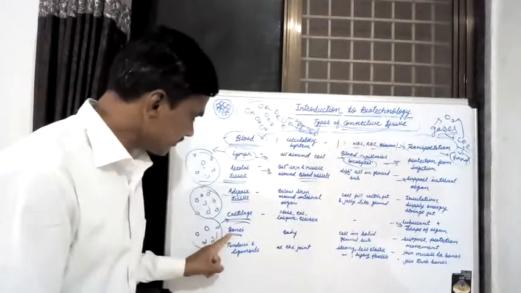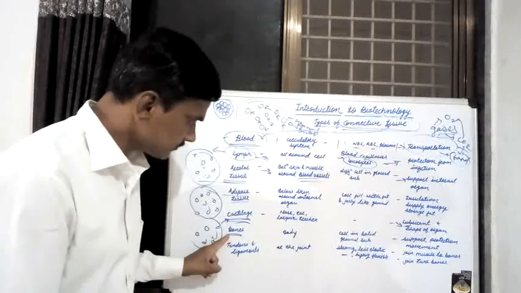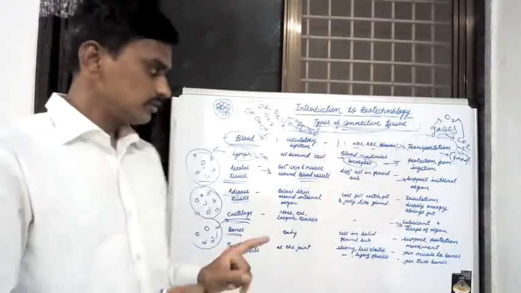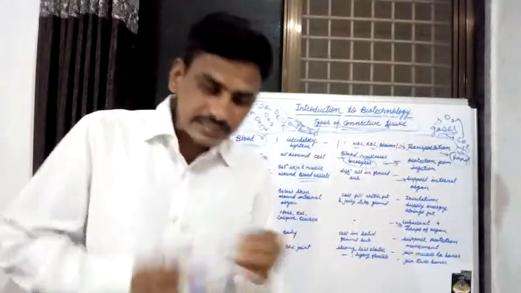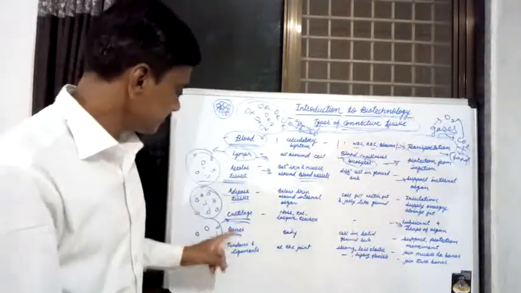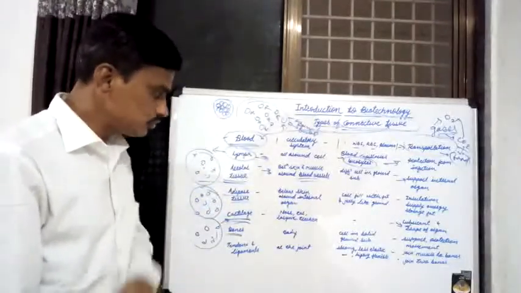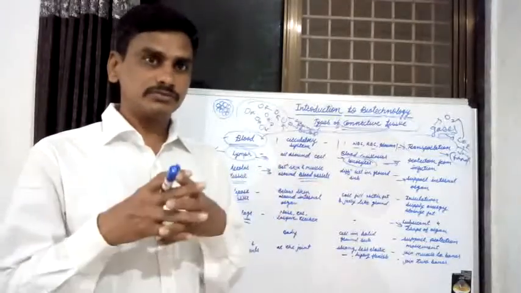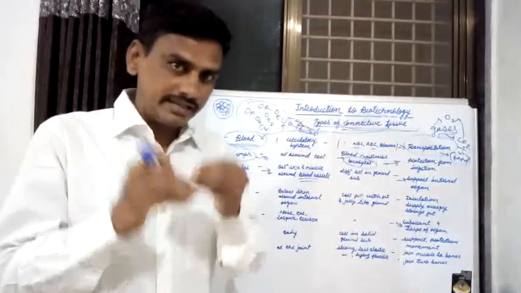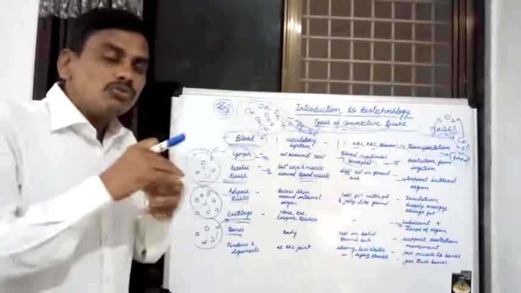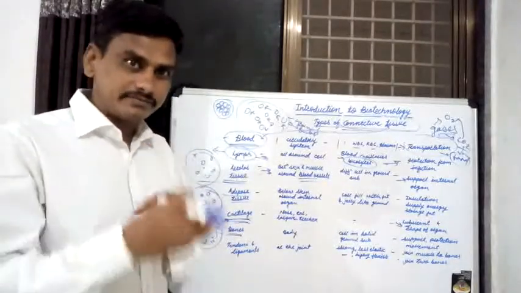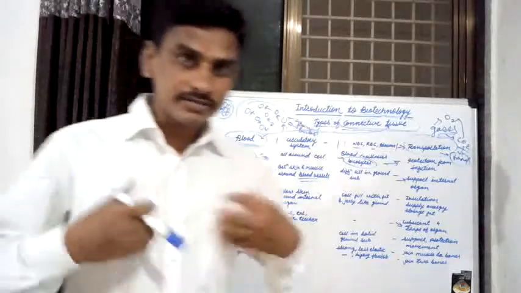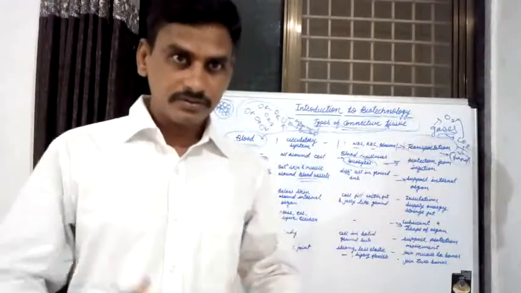The cells in bone are loosely arranged, but the ground substance is solid, and the cells are embedded in this solid ground substance. Bones are present in various parts of the body.